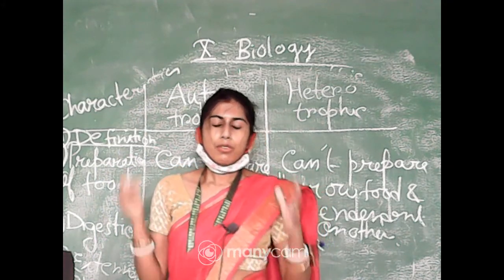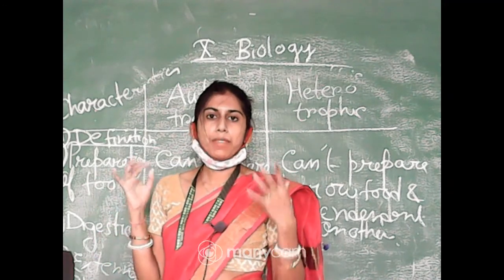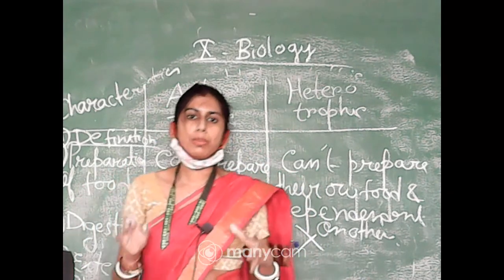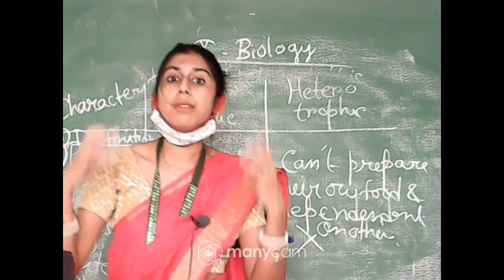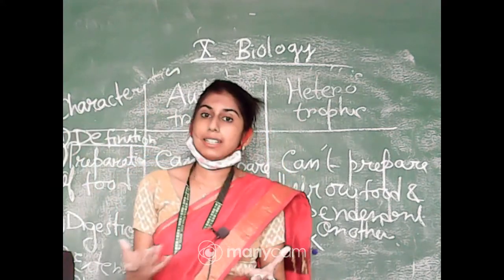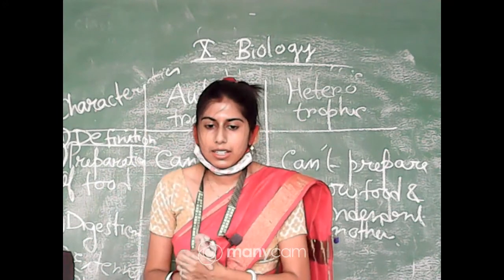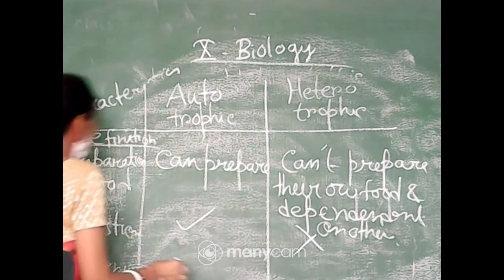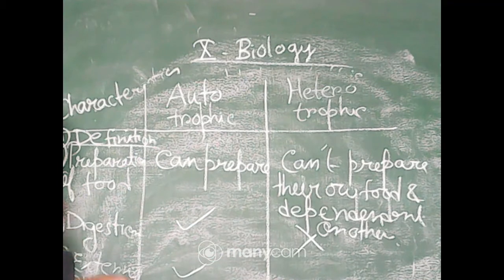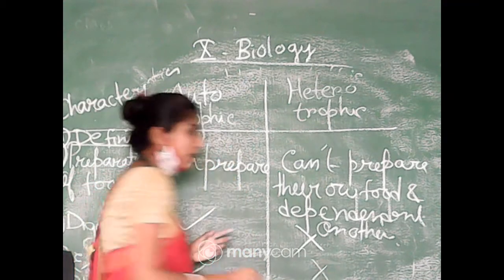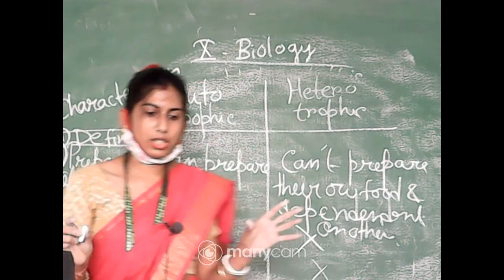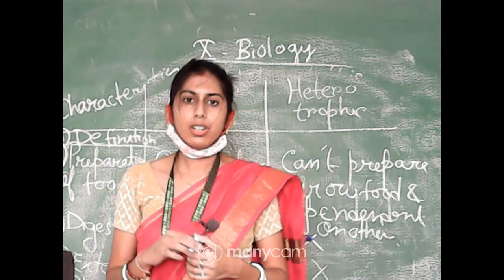That means from external or from the atmosphere, in case of autotrophic mode of nutrition, they need some energy. Without the sunlight, photosynthesis will not take place. So an external energy will be required for the autotrophic mode of nutrition, which is not required in case of heterotrophic mode of nutrition.